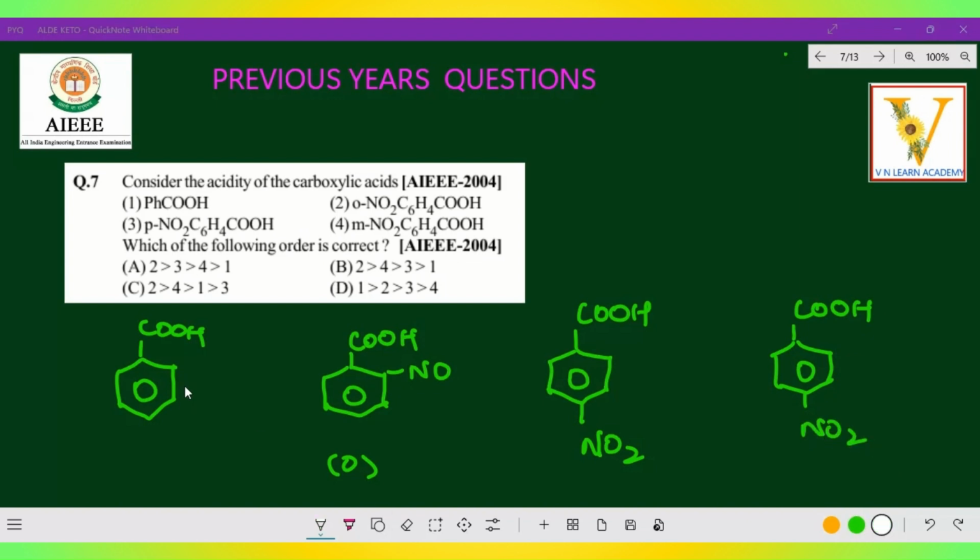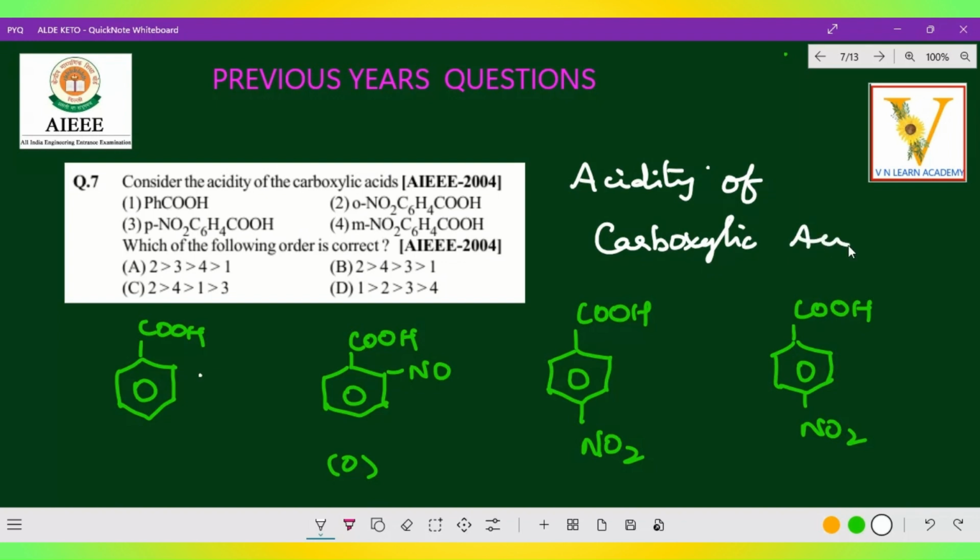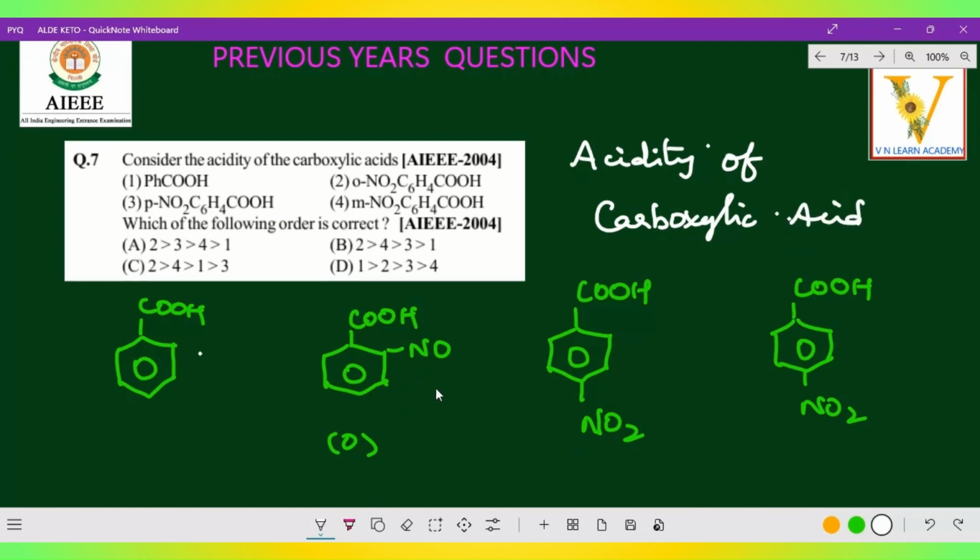Right. Now, two main things I would like to tell related to this point. Acidity of carboxylic acid. See, the acidity of carboxylic acid is determined by the stability of the conjugate base.